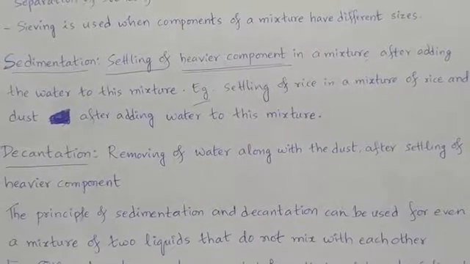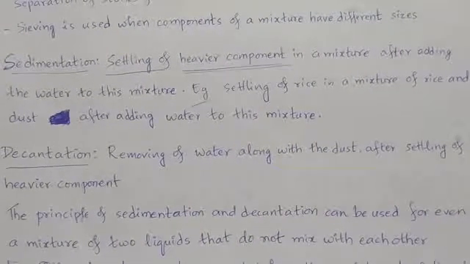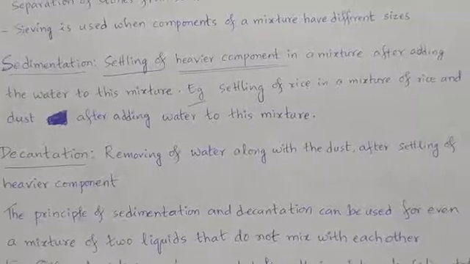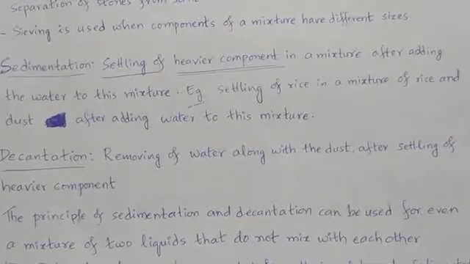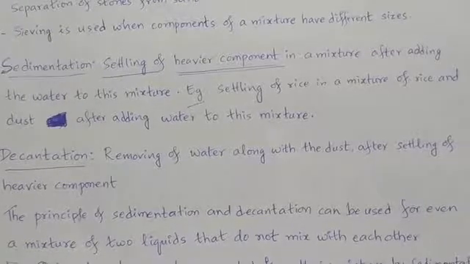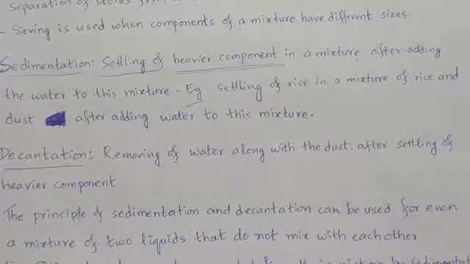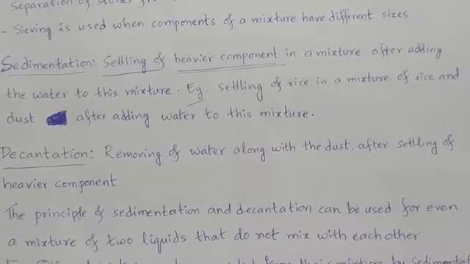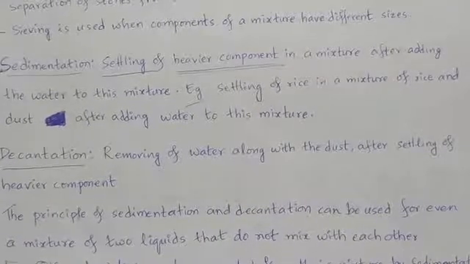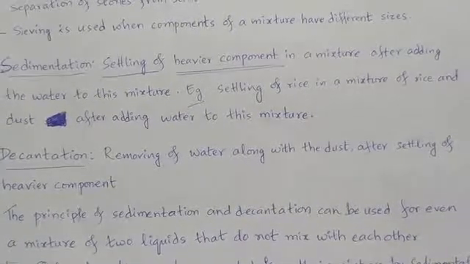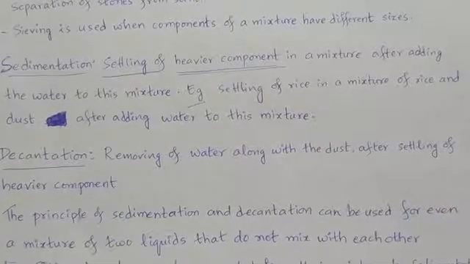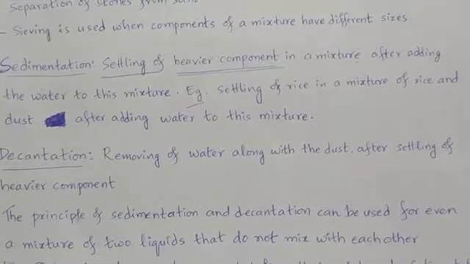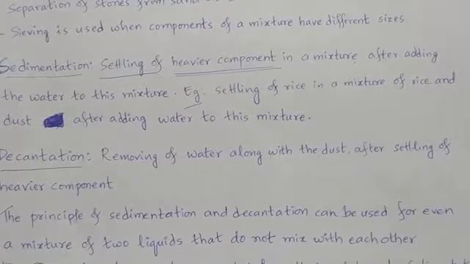A mixture of heavier and lighter components is there. To this mixture, you have added water. After adding water, in the water, the heavier component settles down. So settling of this heavier component in a mixture.